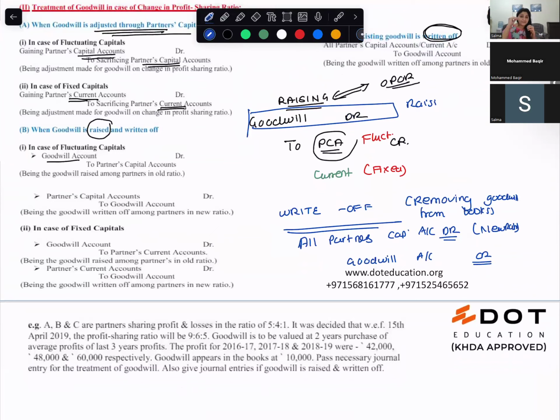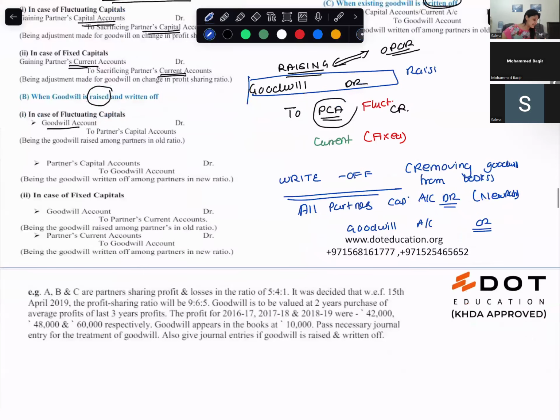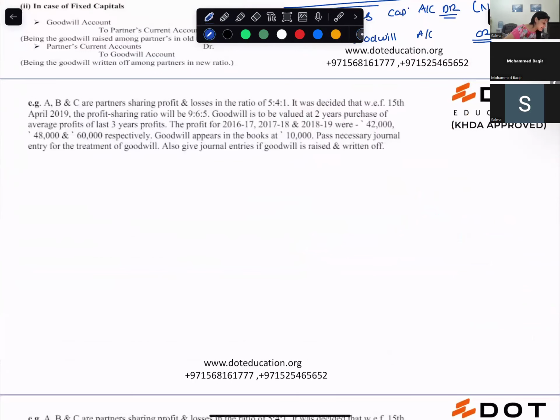Alternatively, you can first raise the goodwill and then write it off. When you raise the goodwill, you show it in the books. When you write off the goodwill, you remove it from the books. Let's take it with an example, example number one. I want you to first read and try. This worksheet is also uploaded, so you can see it from there also.